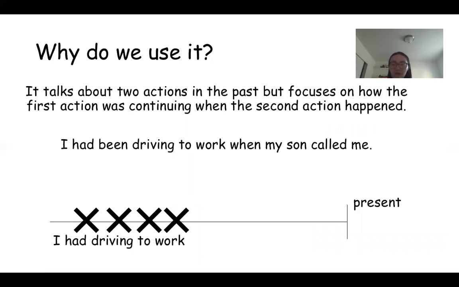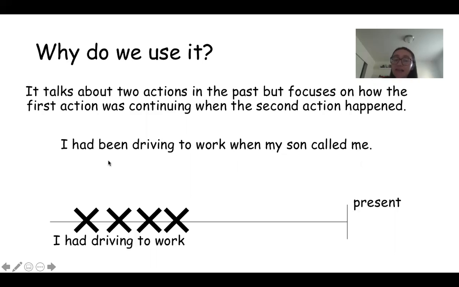So when we use it, it talks about two actions, one, two, in the past. So there are two actions that aren't happening right now, but they're actions that happened in the past. And it focuses on how one of the actions was continuing. It was a continuous verb, a continuous action when the second action happened. So they happen at the same time. So for example, in this sentence, I, which is a subject, had been driving, continuous verb, to work when my son called.